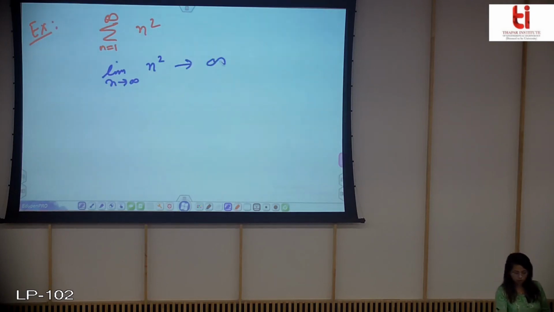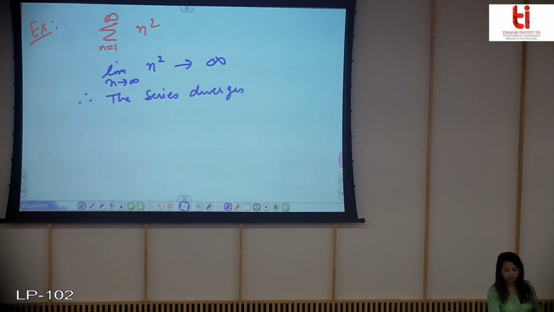Example 1: I have this series. Now obviously if you find the limit, this tends to infinity, and therefore the series diverges by the nth term test for divergence.